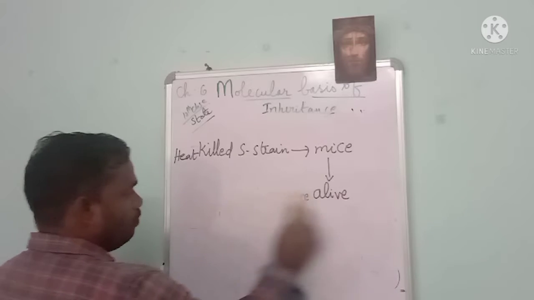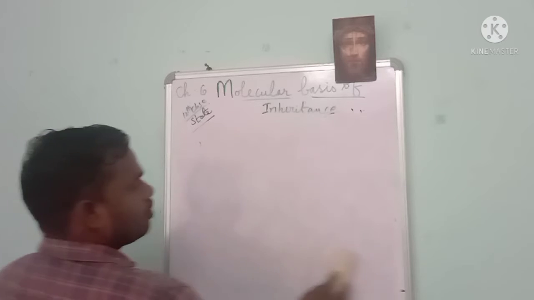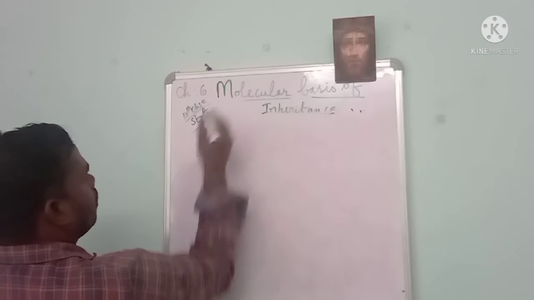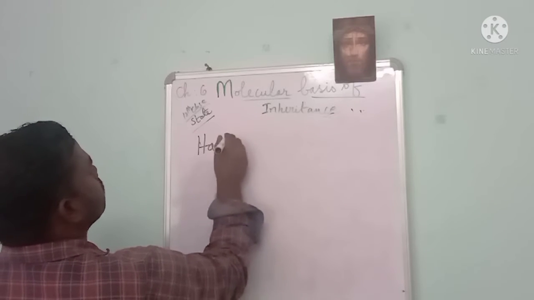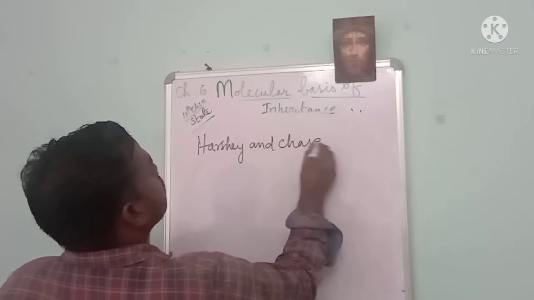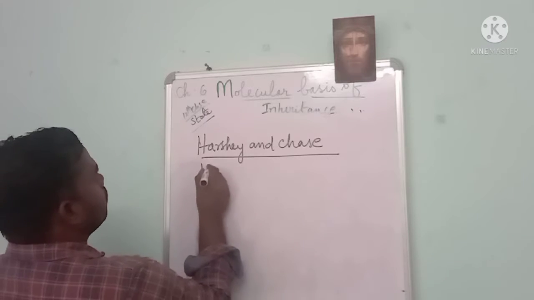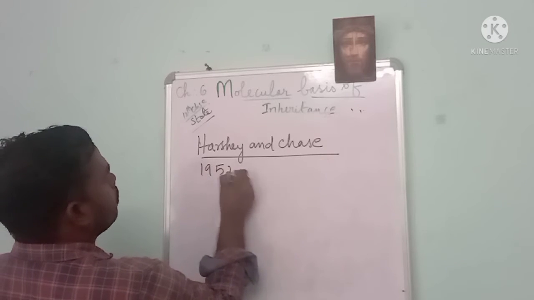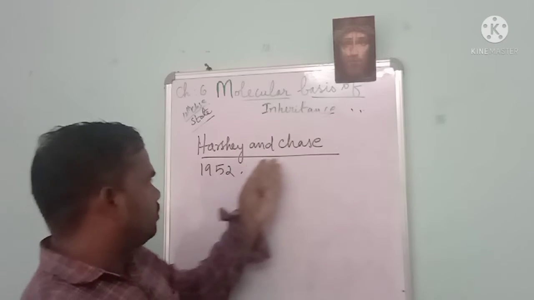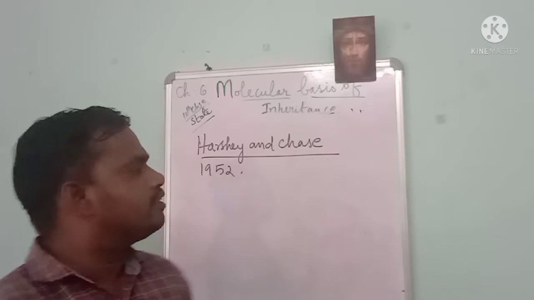Then the Hershey-Chase method. These two scientists, around 1952, conducted experiments called the Hershey-Chase experiments. Why did they have to conduct the Chase experiment?